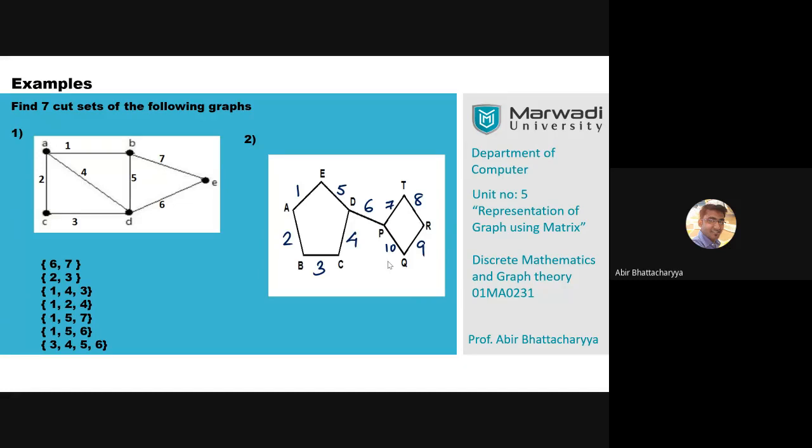Mabratam, 2, 6, 2, 4, 6 is wrong because 2, 4 is a cut set. Sunny says 6, 7, 10. 6, 7, 10 is wrong because 6 is a cut set.